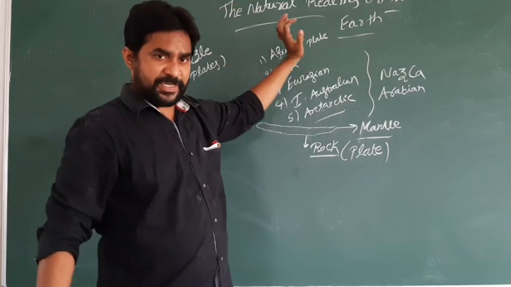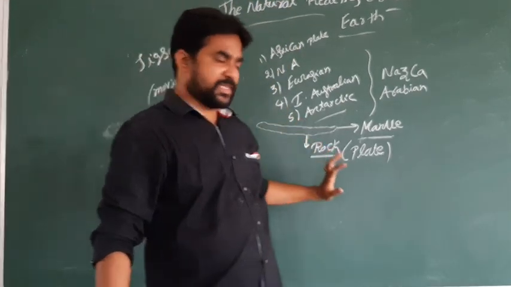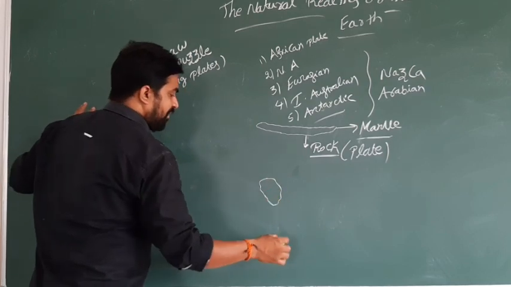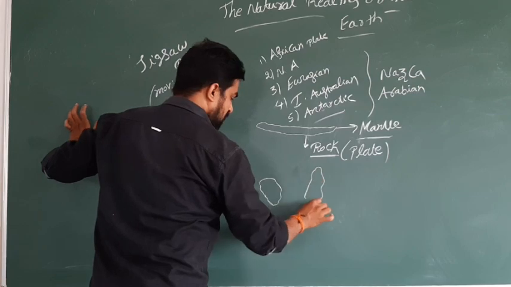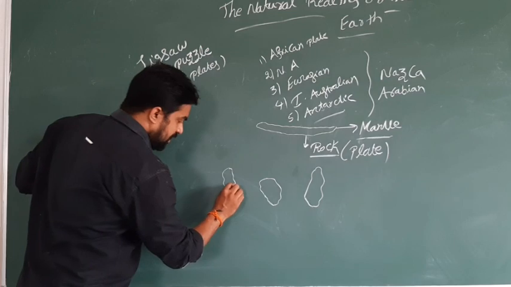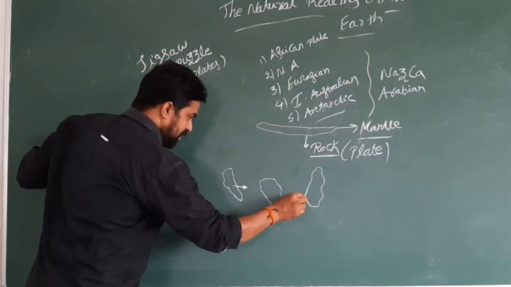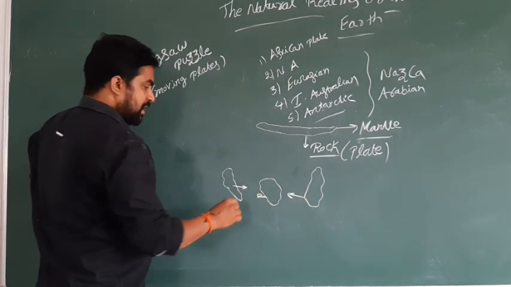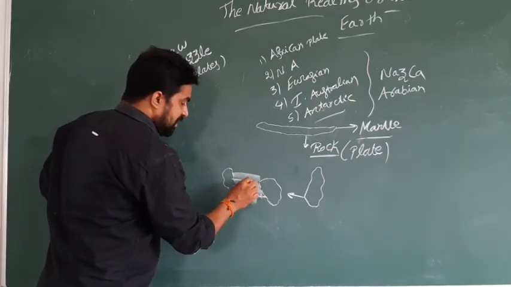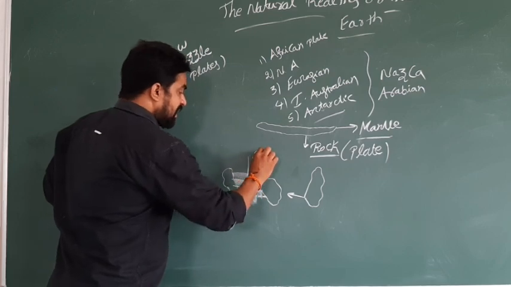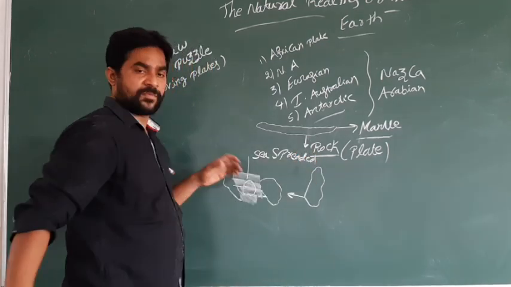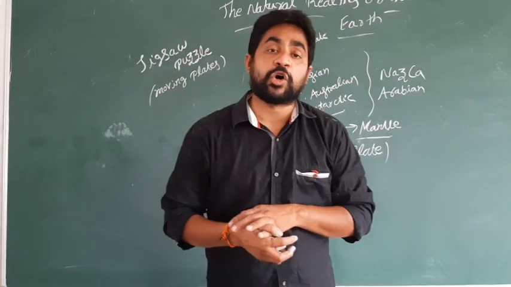What is the Diksha puzzle? Like we have one continent called the African continent. Imagine this is called the Australian continent. Here is the North American continent. Because of the movement of each other, if both collide, there is a chance that a sea will spread. This is also called tectonic theory.